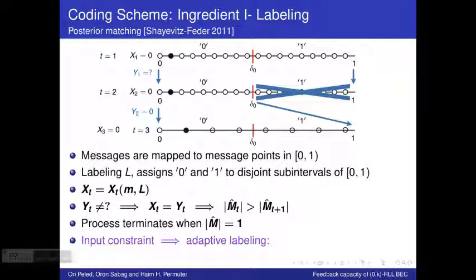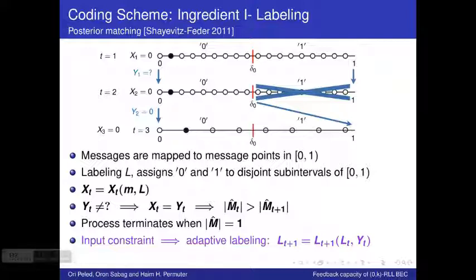We must move to what we call adaptive labeling, where the labeling at time t plus 1 is a function of the labeling at time t and the channel output at time t. Please notice that these two items of information are available at all times to the encoder and to the decoder. Thus, both parties can agree upon the employed labeling throughout the transmission process.